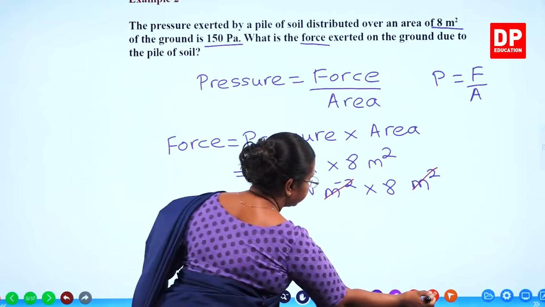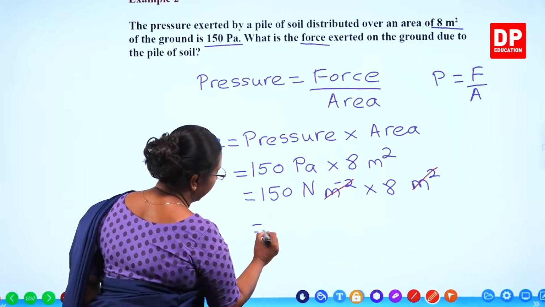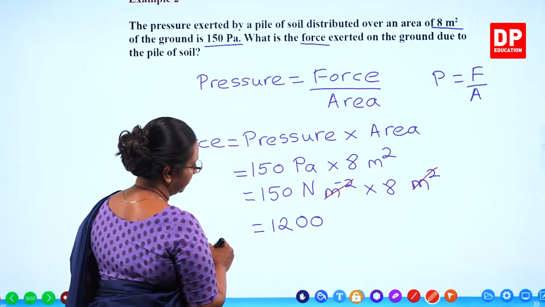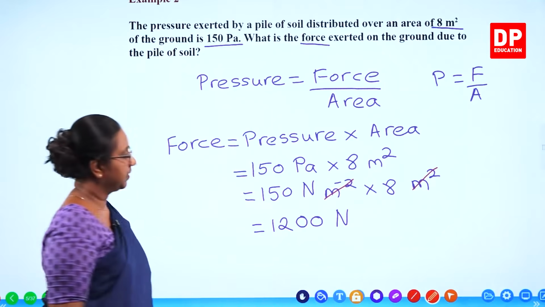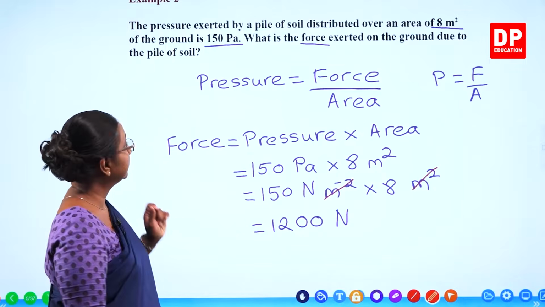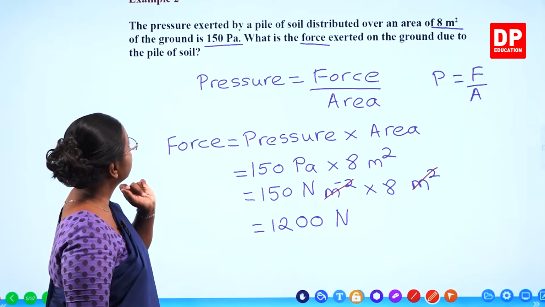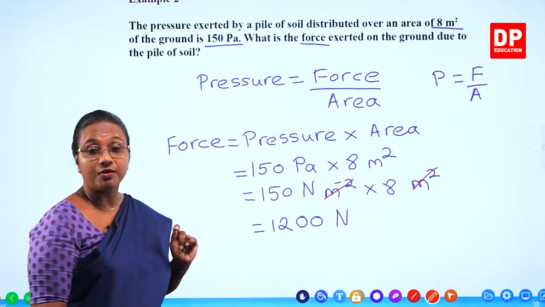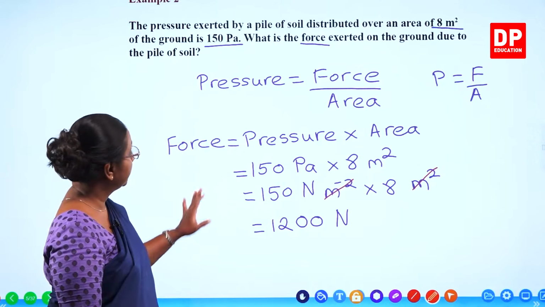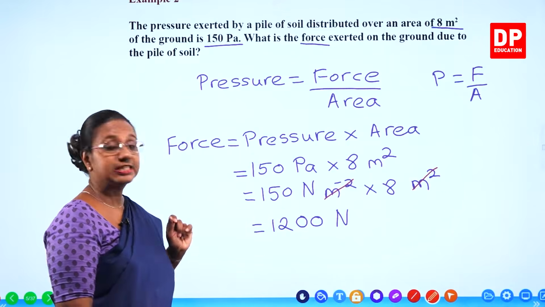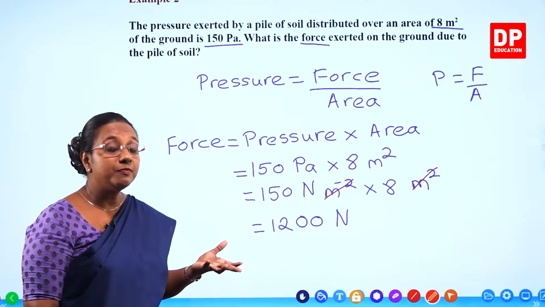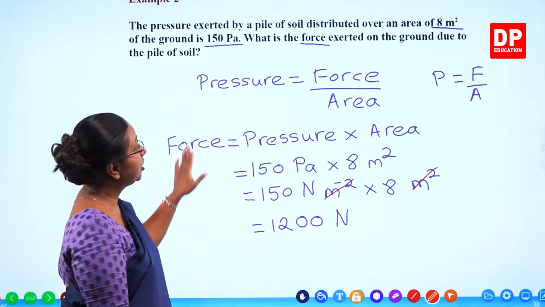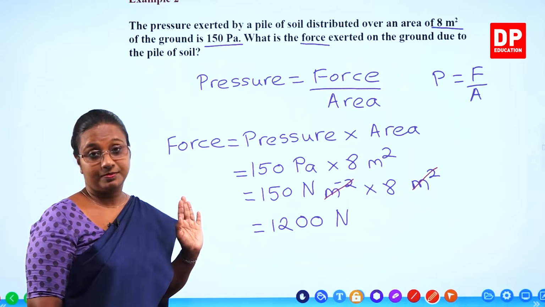So here, 150 into 8, you will get the value as 1200 newtons. That is the force exerted by the pile of soil. So the pressure exerted by a pile of soil distributed over an area of 8 meters squared of the ground is 150 Pascal. So the force exerted by the pile of soil is 1200 newtons, or the weight of the pile of soil is 1200 newton. So I am sure you all can understand these calculations clearly.